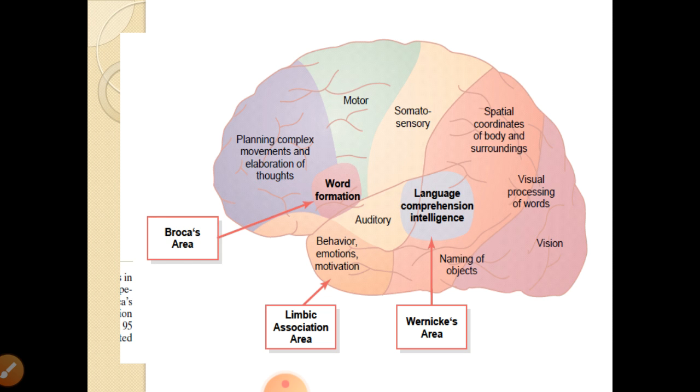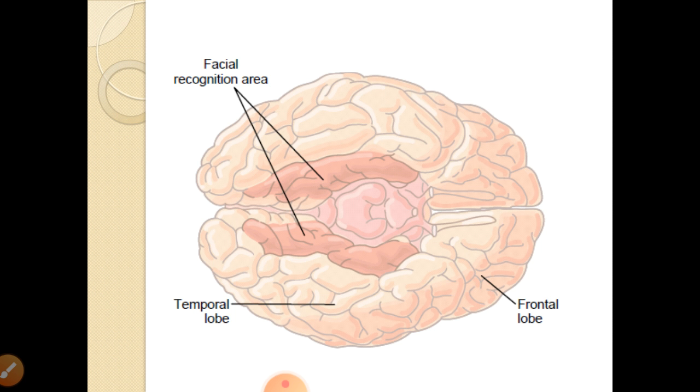Language comprehension takes place at this intelligence area, and this will send the signals, and then word formation takes place at Broca's area, and the movement of lips, tongue, pharynx and larynx occurs, so that the subject is able to speak.